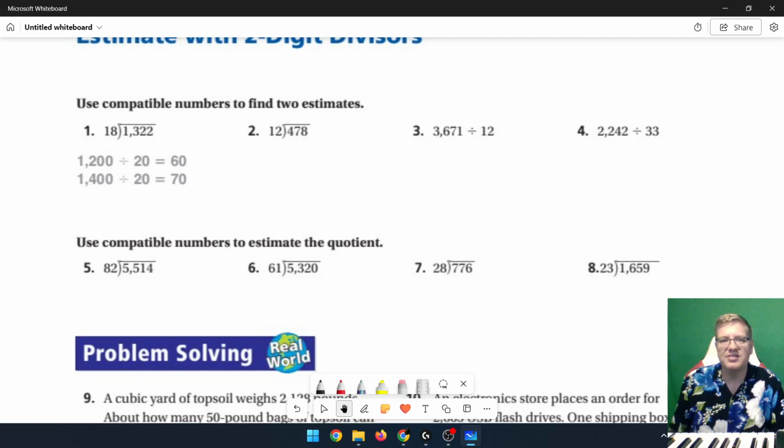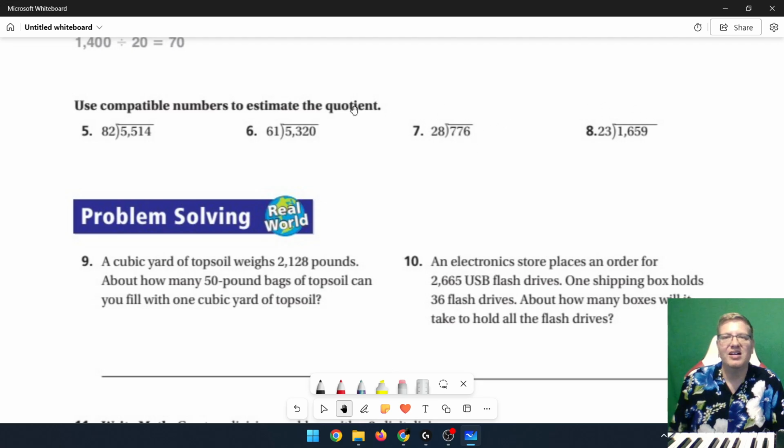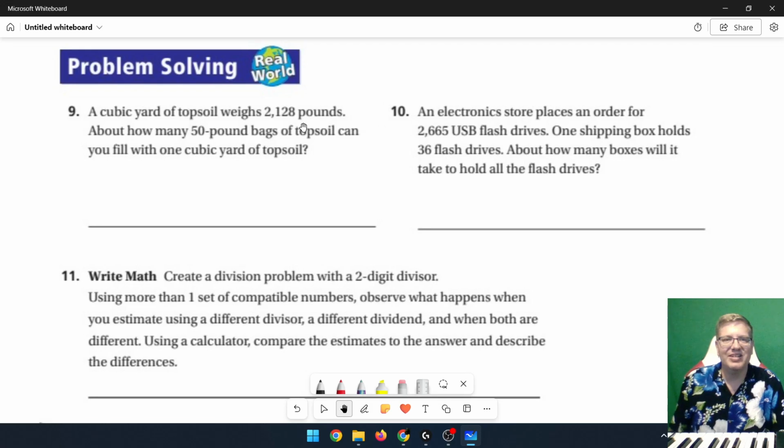For our compatible numbers for this, it's just a one go around. For each of these, choose a pair of math facts that works best for you and go ahead and work through the problem one time, as long as you are using the right types of numbers and you get something in the neighborhood of these answers. For me, you will be good. All right, let's take a look at our word problems.